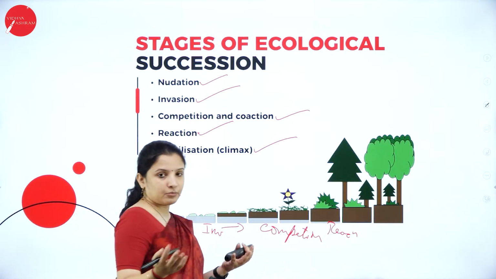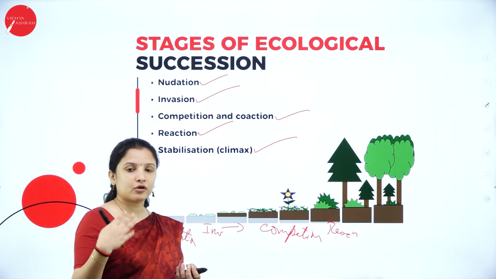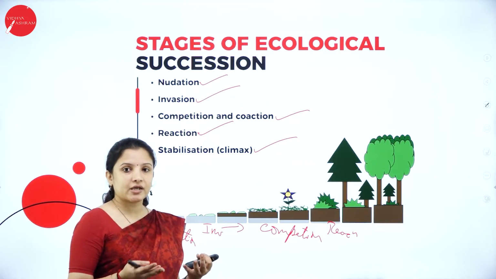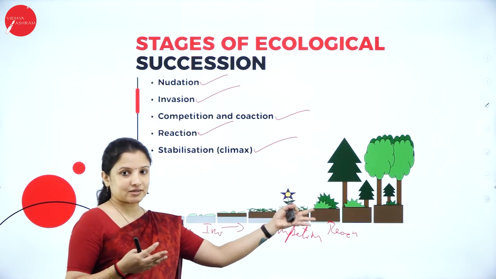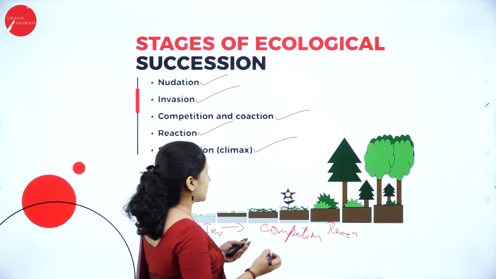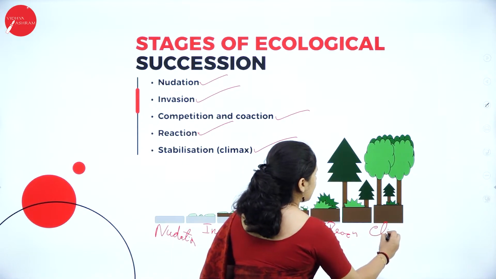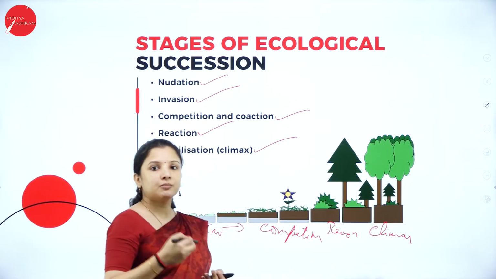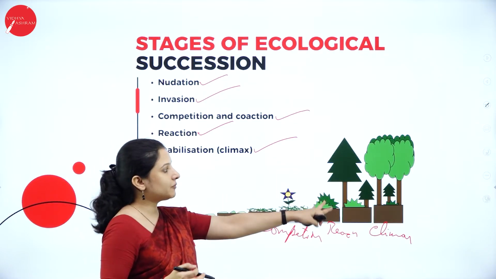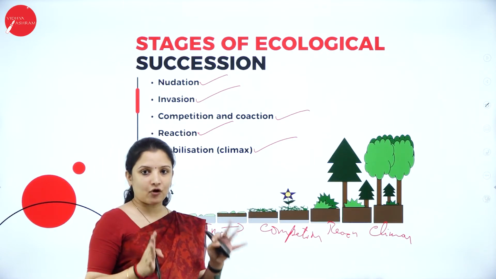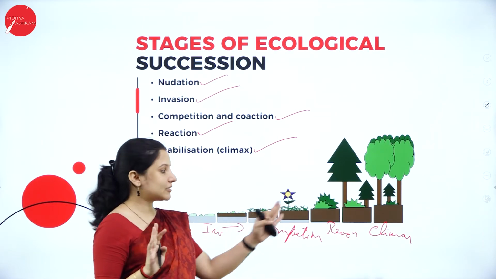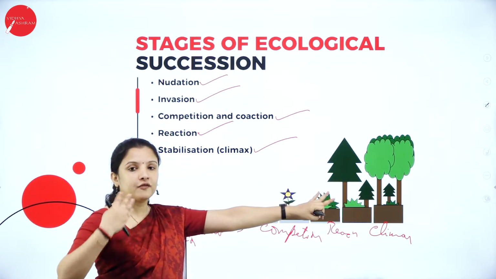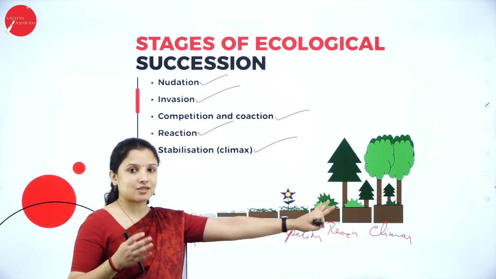If in between, because of human intervention, deforestation, or forest fire, there is a change again in the ecological succession, that is the reaction that occurs. Next is climax. Here tall trees, shrubs, herbs, everything is developed and it has become a complete forest now. The climax has been reached. That is a climax community, or stabilization, wherein no further change or ecological succession will occur.